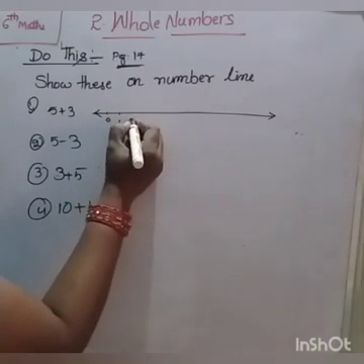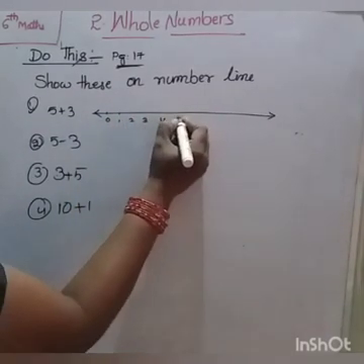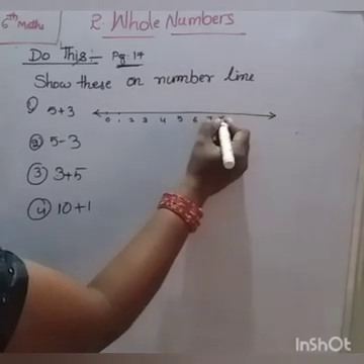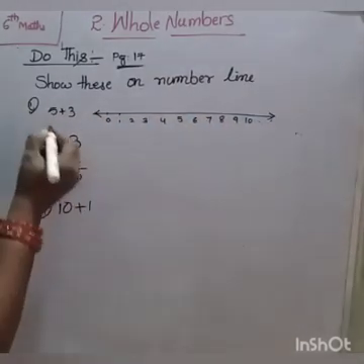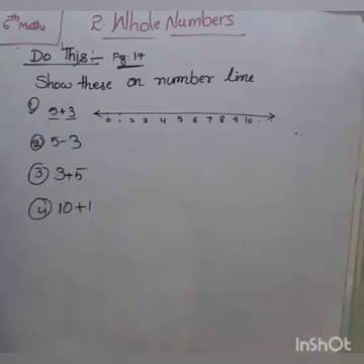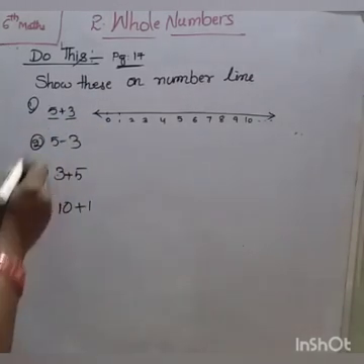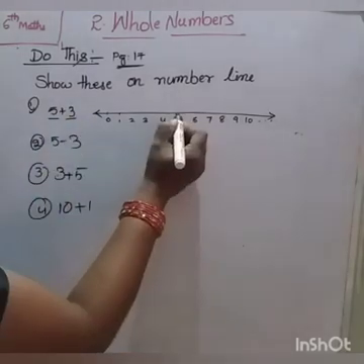0, 1, 2, 3, 4, 5, 6, 7, 8, 9, 10, and so on. First, 5 plus 3 is there. This is addition because plus is in between. So take number 5.